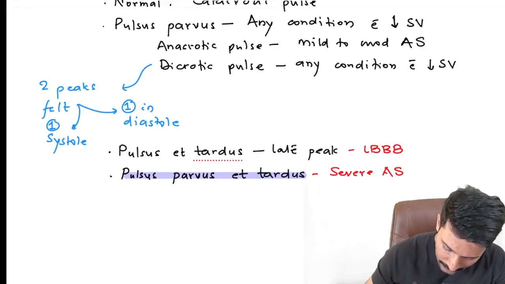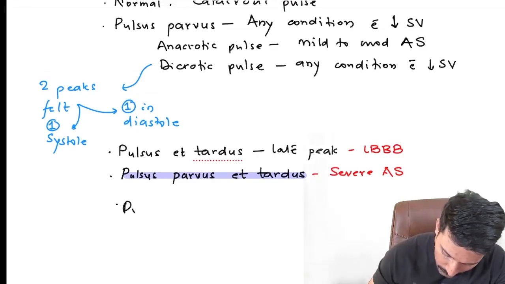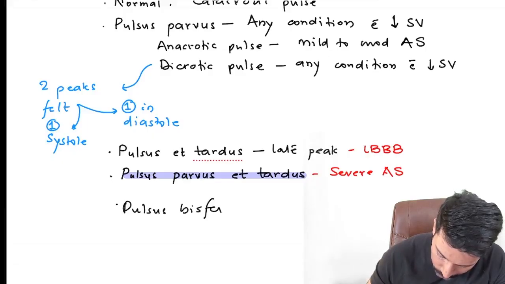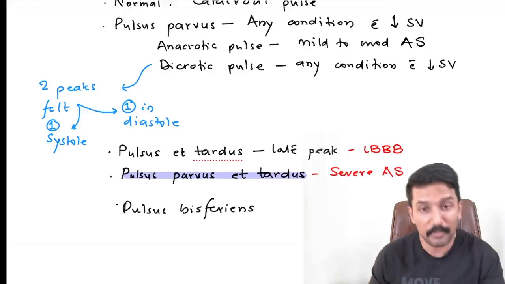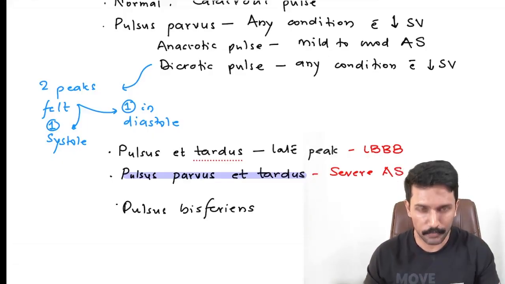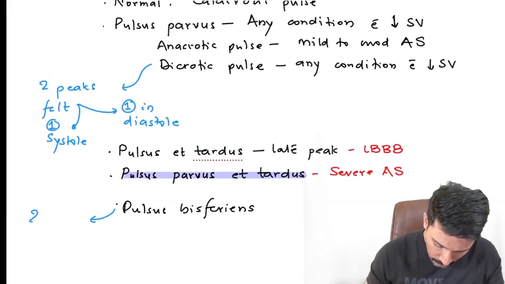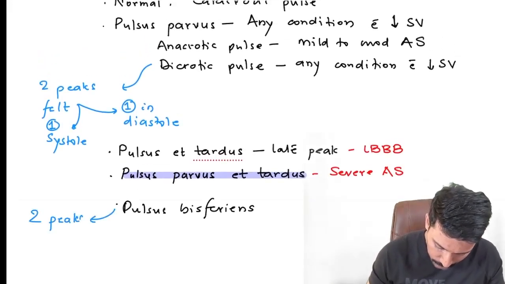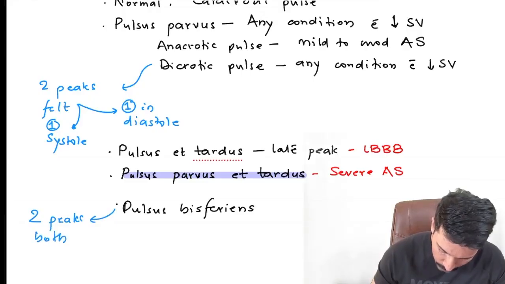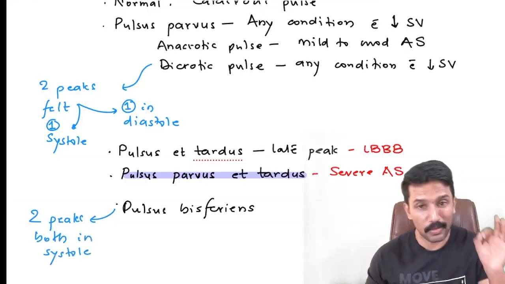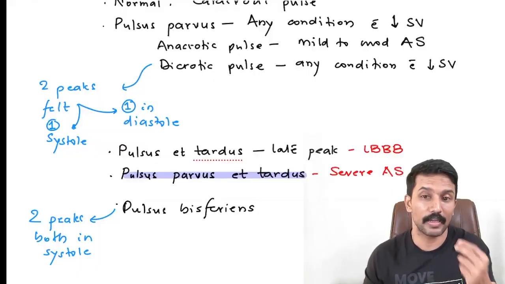Okay, then another question that you may get is pulsus bisferiens. What bis means? Bis means two, and when you have two peaks in the pulse but both are felt in systole itself, then we call it pulsus bisferiens. So here we feel two peaks both in systole, then it is pulsus bisferiens. One felt in systole, one felt in diastole is dicrotic pulse.